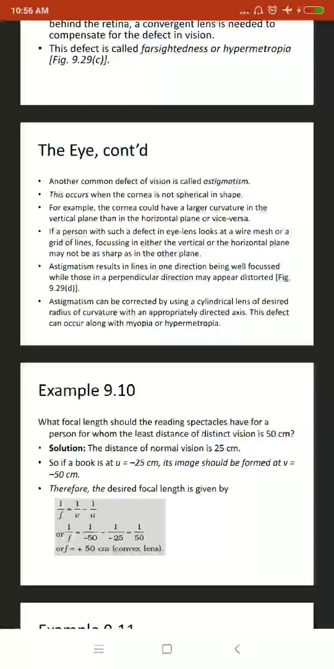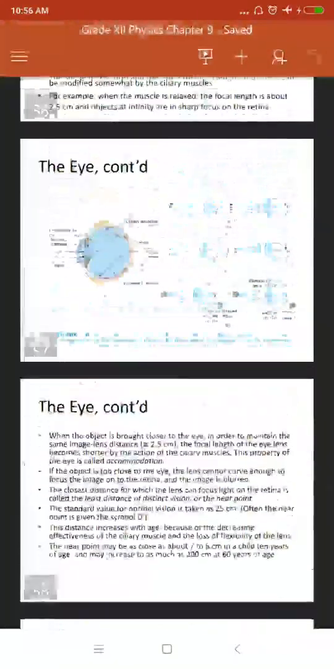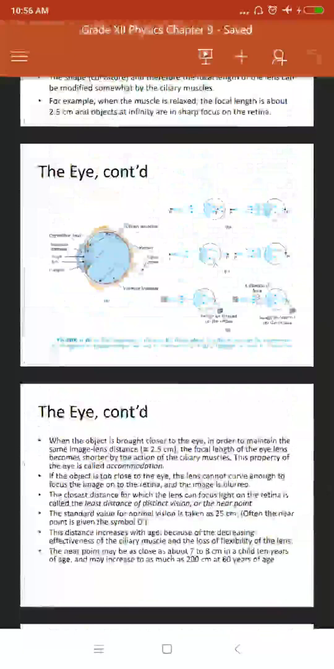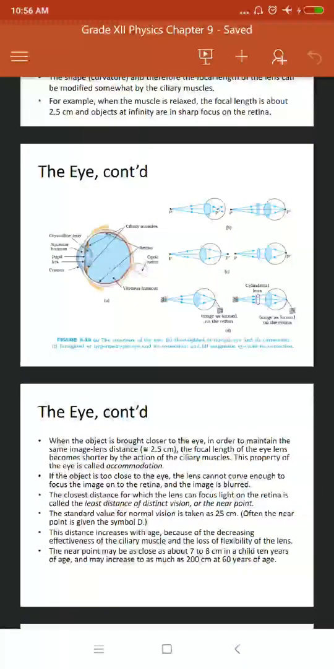Then astigmatism results in lines in one direction being well focused, while those in a perpendicular direction may appear distorted. That can also be defined from the diagram D. So astigmatism can be corrected by using a cylindrical lens of desired radius of curvature with appropriately directed axis. This defect can occur along with myopia or hypermetropia.